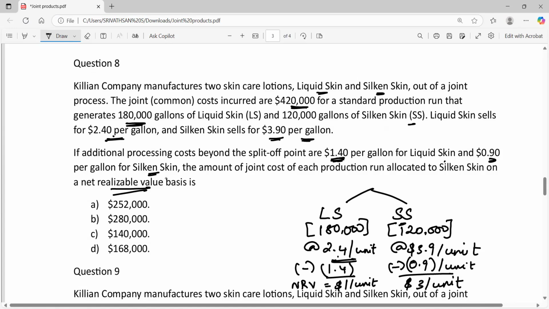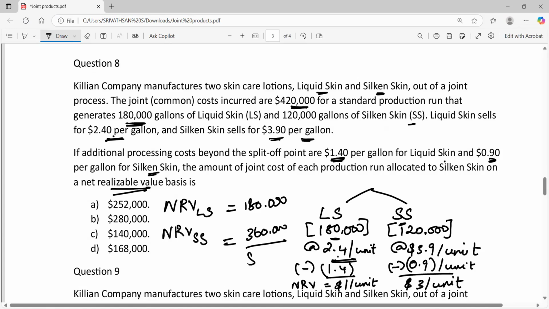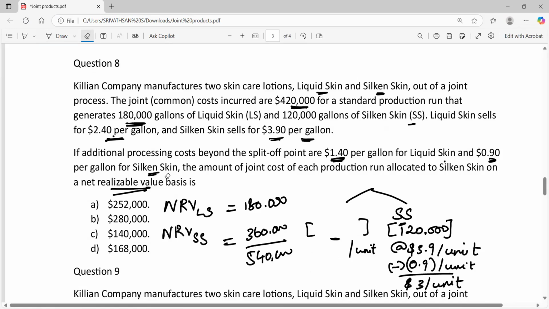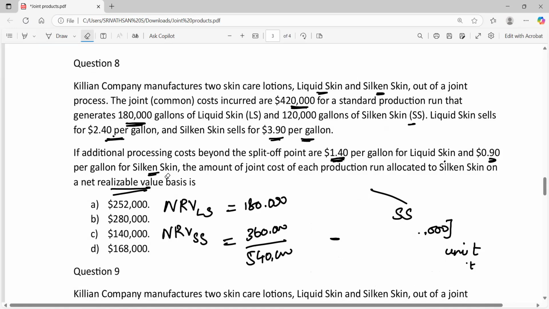But we should calculate the total NRV. So what is the total NRV for liquid skin and total NRV for silicone skin? Liquid skin 1,80,000 into 1, we get same 1,80,000. Silicone skin 1,20,000 into 3, we get 3,60,000. So what is the total NRV? We get 5,40,000. 180 plus 360. Yes, it is 5,40,000. So 5,40,000 is the total NRV, out of which 1,80,000 is for product LS and 3,60,000 is for product SS, silicone skin.